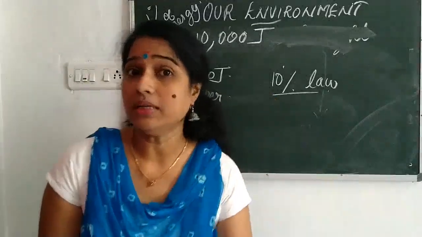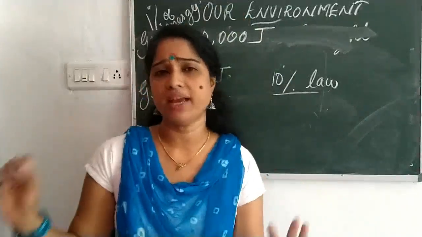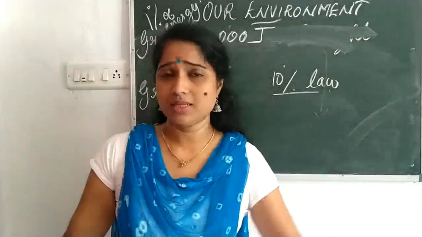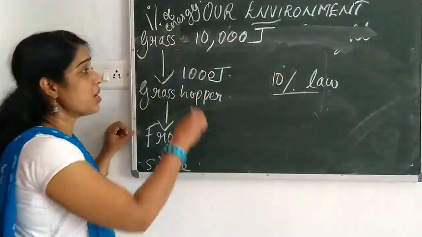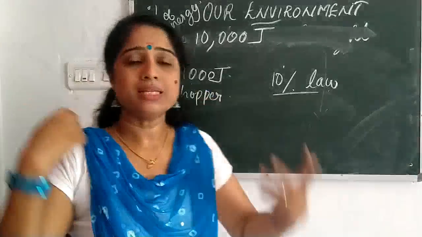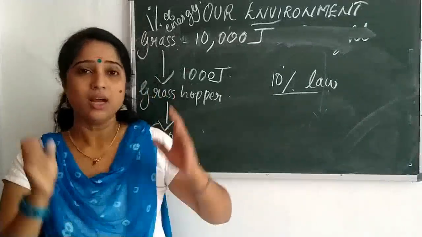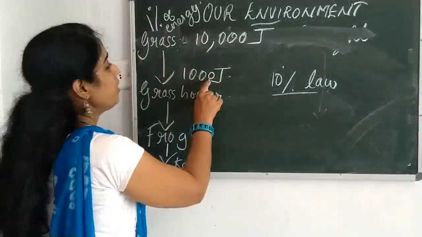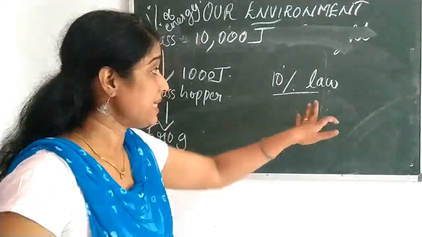As I told you earlier, when one form of energy is transferred to another form, a large amount of energy is lost as heat. So after all these processes, the balance is what? Only 10% of energy who will get? Grasshopper. The grass has 10,000 joule, but after all the grass's activities and the heat lost during conversion, what was the balance? Only 1,000 joule. Grasshopper gets only 1,000 joule. Clear? That is the 10%.